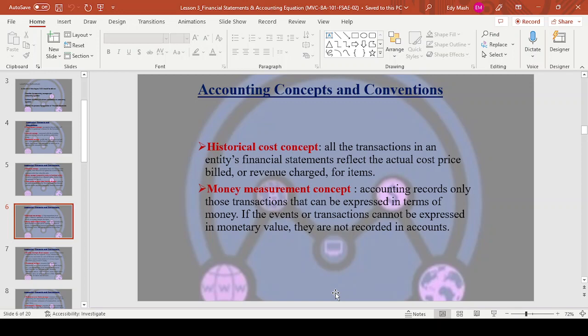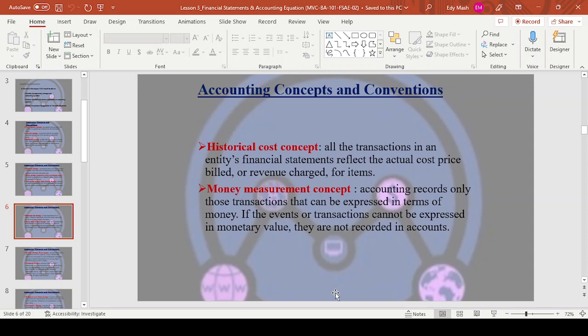And then we have what we call the money measurement concept. The money measurement concept says that accounting records only those transactions that can be expressed in terms of money. You understand now, guys? From the previous lecture, I told you about this. If the events or transactions cannot be expressed in monetary value, they are not recorded in the books of accounts. That's the money measurement concept.